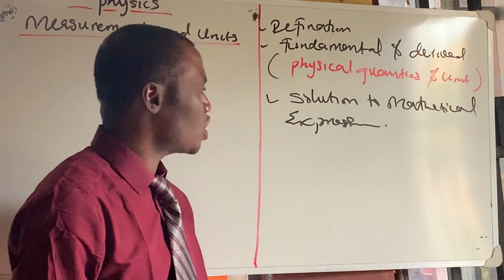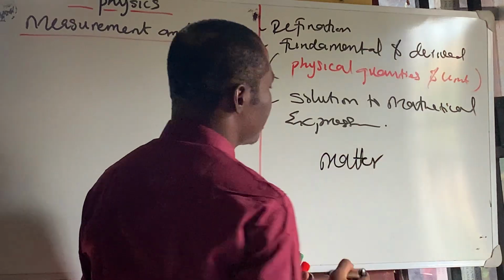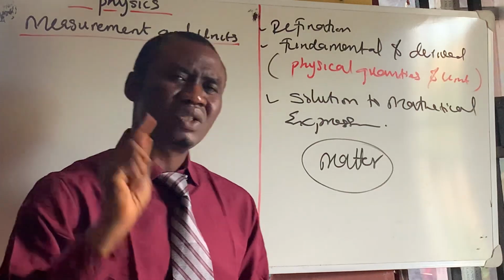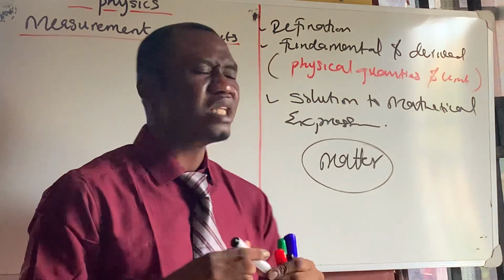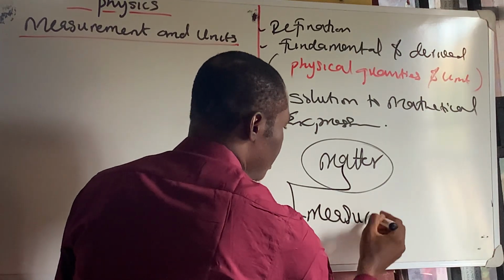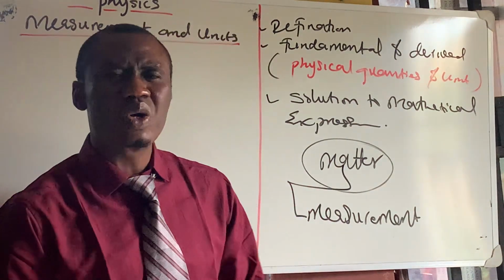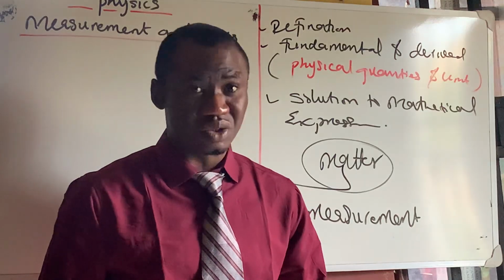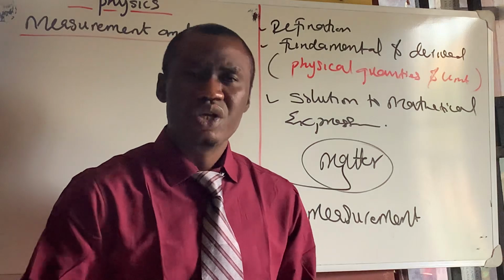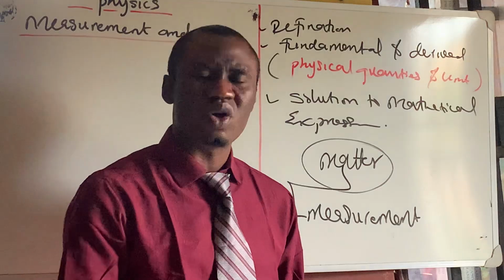And then if you look at the definition of physics, physics studies matter. Just underline the word matter. Now, physics does not just study matter, but is studying the measurement of matter. So physics is trying to measure matter. So we have measurement. If you are trying to measure something, you're going to use a particular apparatus to measure it. If you want to measure maybe water, for instance, you're going to use some gallons of water. So the gallon, 1 gallon is the unit of measurement of that water.